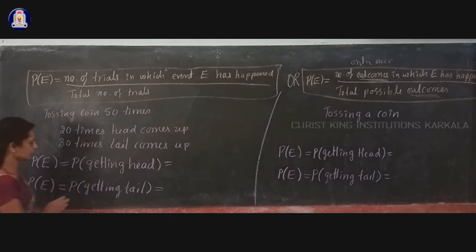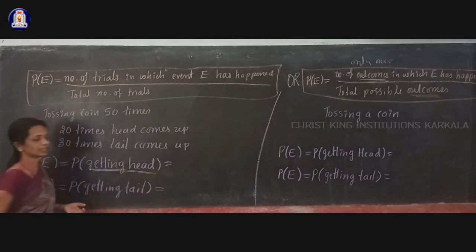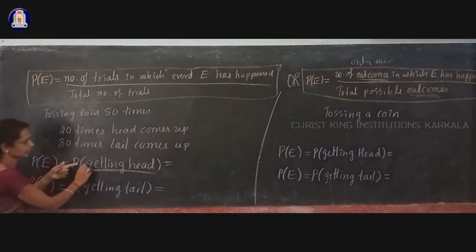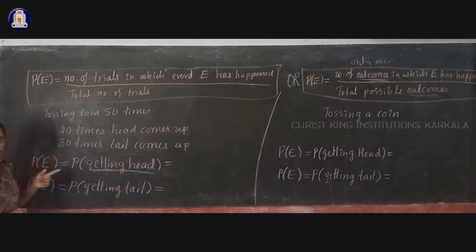So what is the event? The event is getting head. That is what E is here. In this experiment of tossing a coin 50 times, you got 20 heads and 30 tails on the top face. So how do we calculate the probability of getting head?